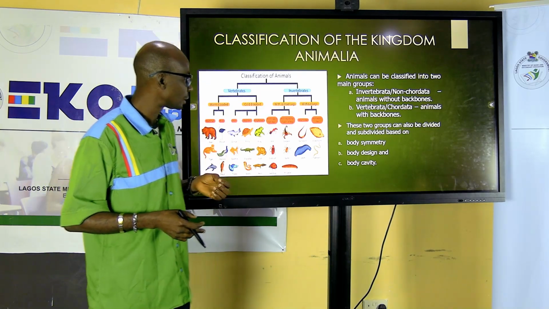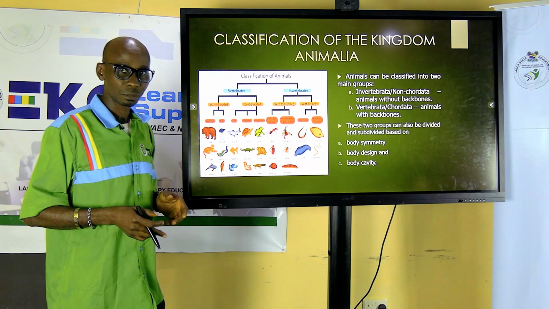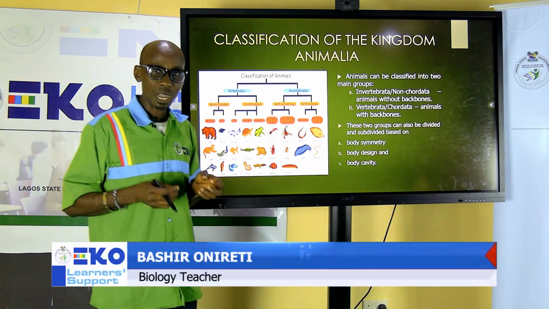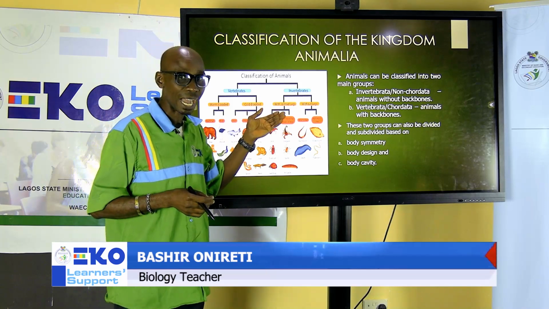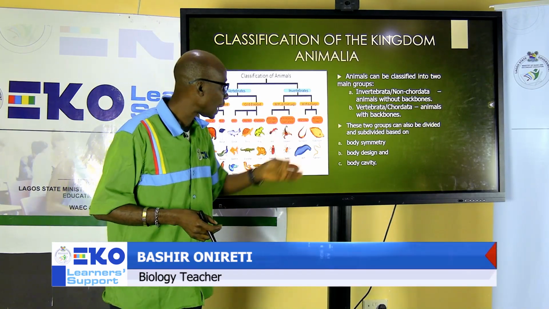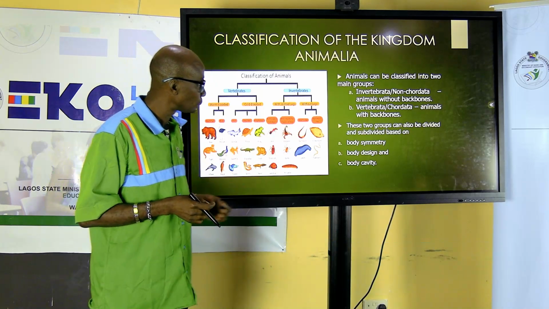Then invertebrates: those that have jointed legs and those without legs. Our cockroaches, our insects, or mosquito, they belong to those that have jointed legs. And those without legs, our earthworm, our tapeworm belong to this group.